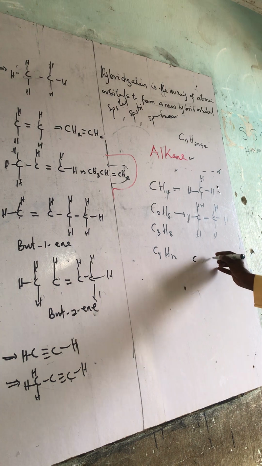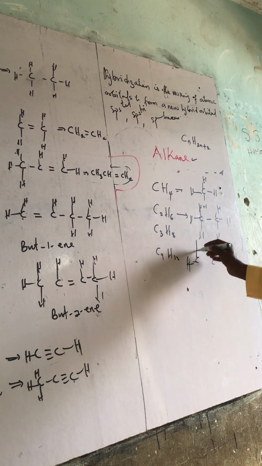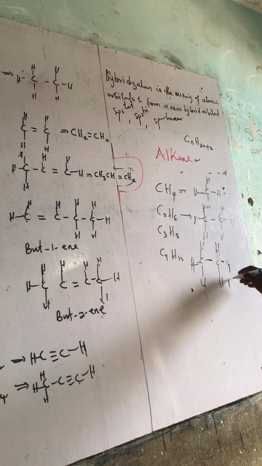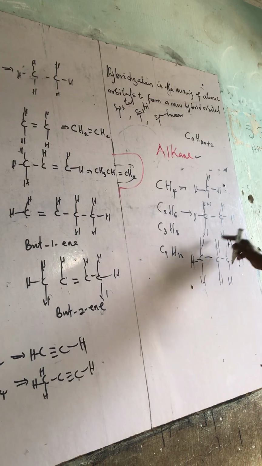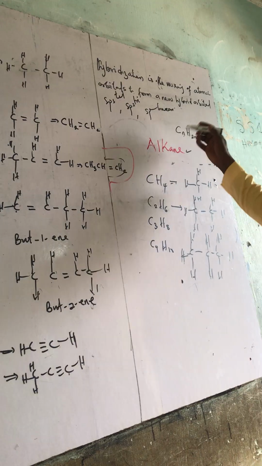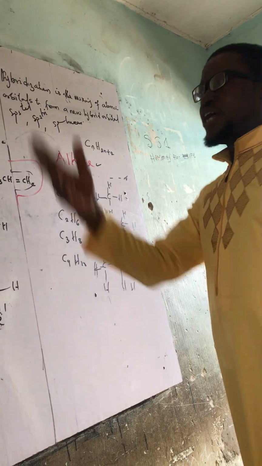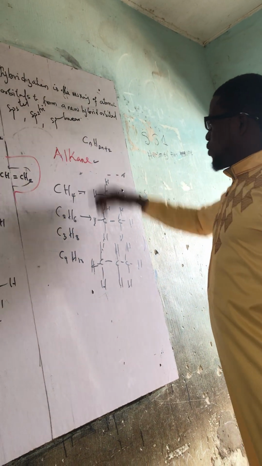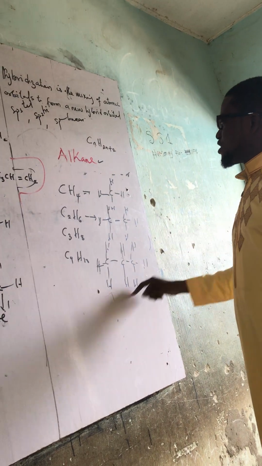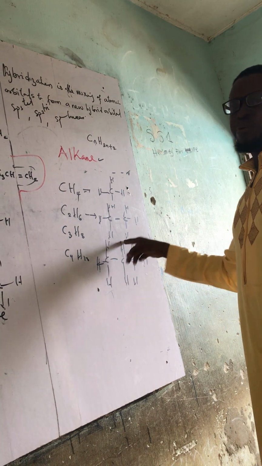Likewise, this one I have C3. The first one takes 3, then this one takes 2, and this one takes the remaining 3, and that is 8. If you count 1, 2, 3, 4, 5, 6, 7, 8. This is how we can generate the likes of alkane under hydrocarbon. When you use this formula, you can generate the remaining ones. This is their formula, and this is their structure. We are coming back to how we can name their IUPAC names.